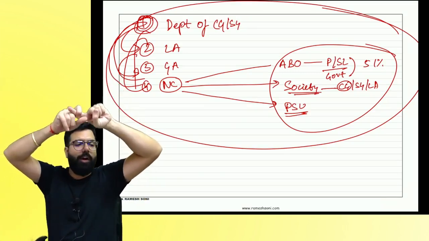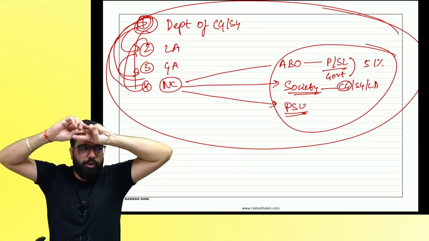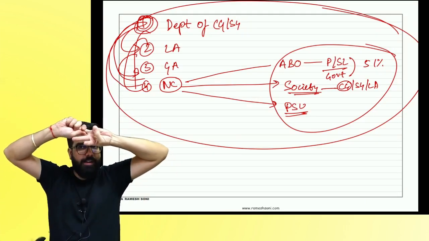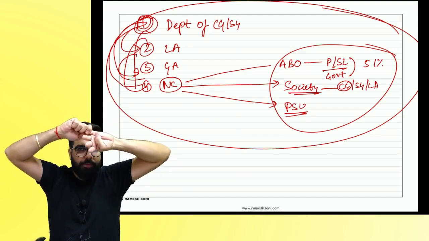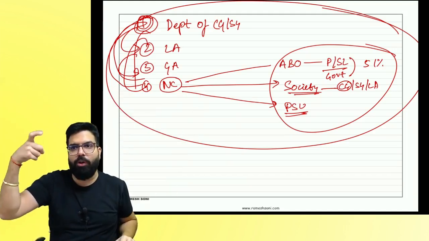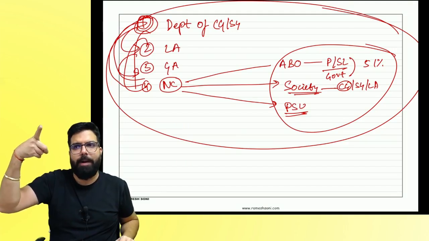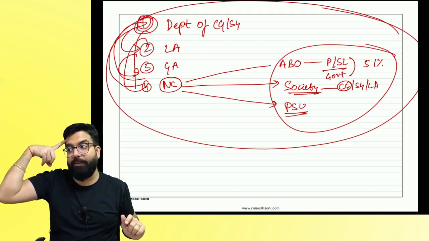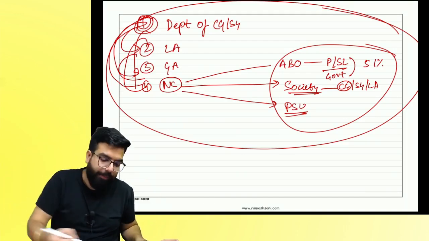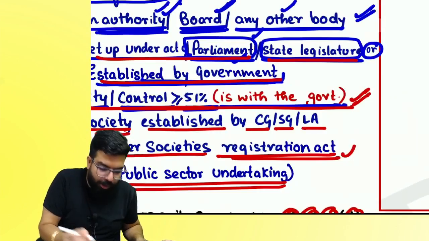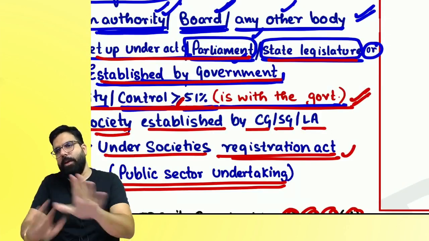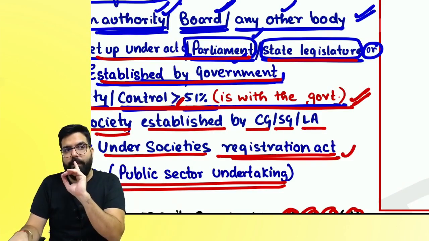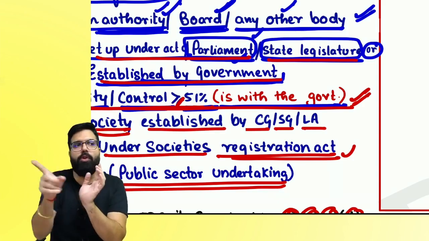Number one, a department or establishment of the central government or state government. Number two, local authority. Number three, government agencies. Number four, notified category: an authority, board or any other body set up by Parliament or a state legislature, in which there is government control of 51%. Can I go ahead, everyone? Remember, it is more than or equal to, meaning it can be equal or more. Number two, society. Number three, PSU. Are we clear? Who will not deduct? The Ministry of Defense. Secondly, if they are supplying to each other.